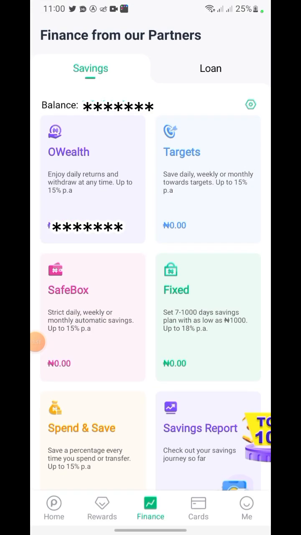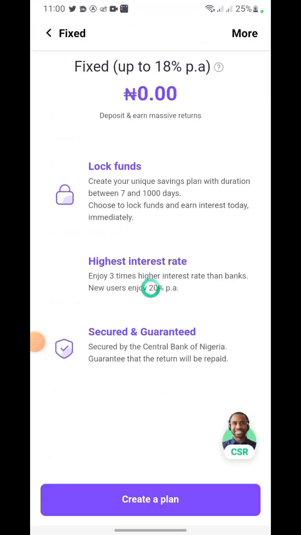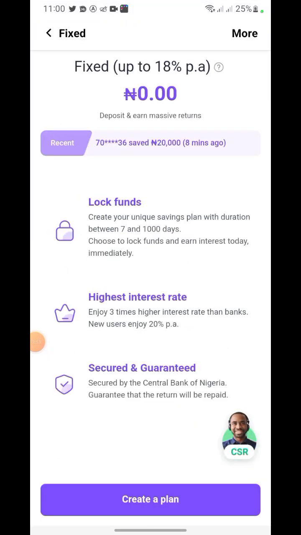So let's go. Fixed. This fix is very powerful. It's amazing. This fix says create your unique savings plan with duration between 7 to 100 days. So you can just say, let me save for 7 days. Let me fix this money for 7 days. And at the end of 7 days, if you do it for 1 year, you're going to get a 10%. So if you don't do it for 1 year, you do it for 7 days.